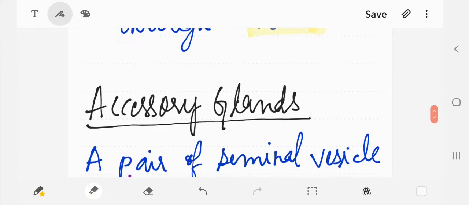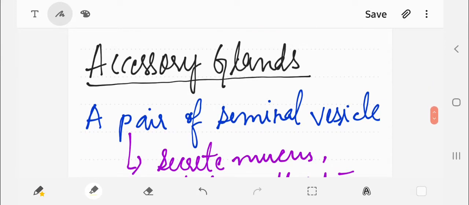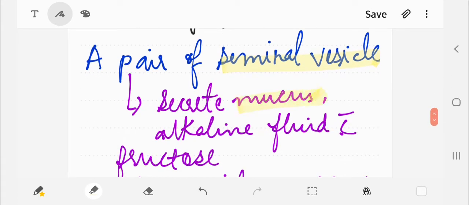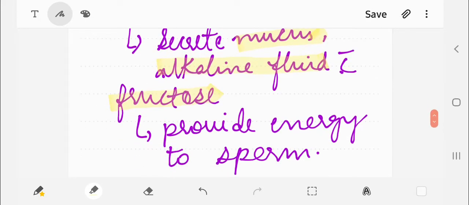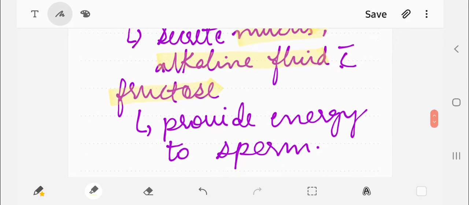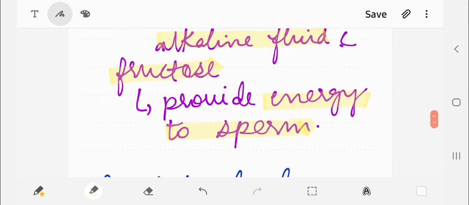Now we have a very important part, that is your accessory glands. A pair of seminal vesicles secrete mucus, alkaline fluid with fructose. And what is the main function of the seminal vesicle secretion? They provide energy to the sperm so that they can move, they can swim.